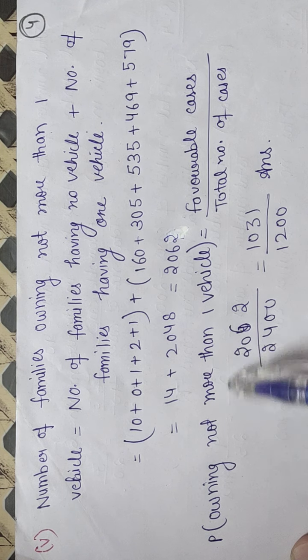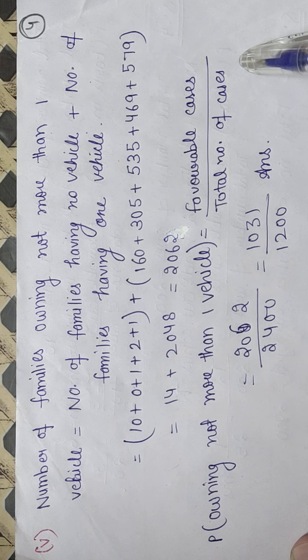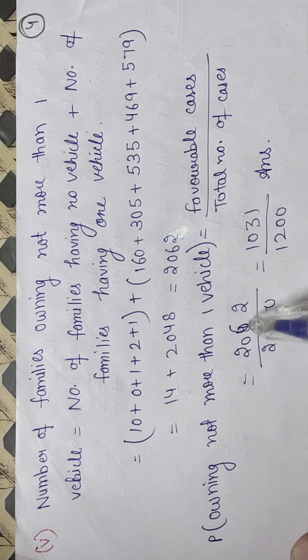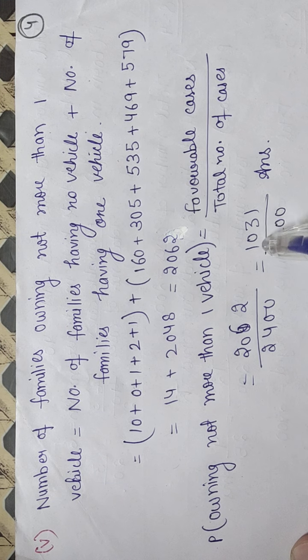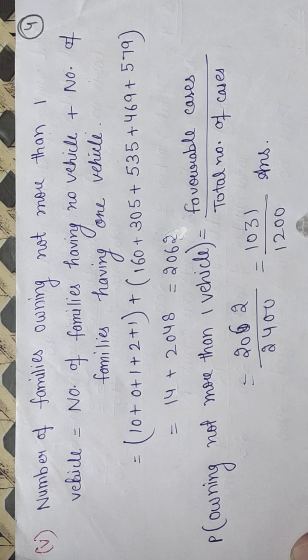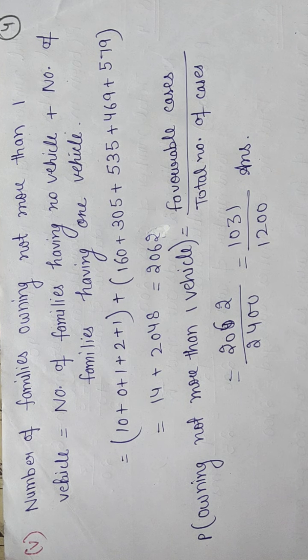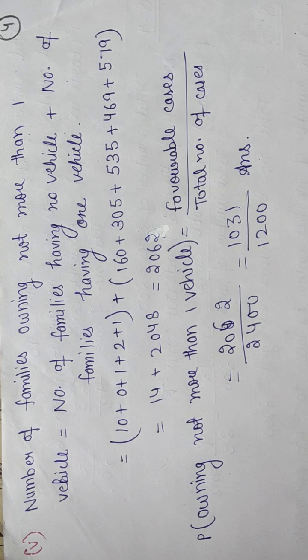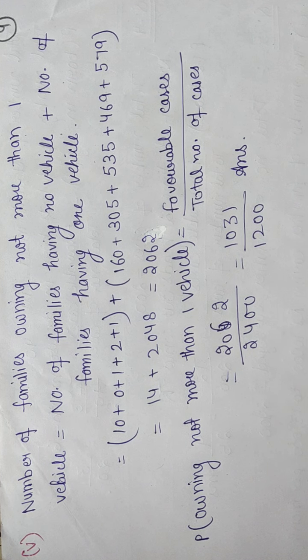Probability of owning not more than 1 vehicle is favorable cases divided by total number of cases. Favorable cases are 2062 divided by 2400. Cutting by the table of 2, your answer will be 1031 upon 1200. So this is today's session. Please make proper notes in your notebook, and thank you so much.